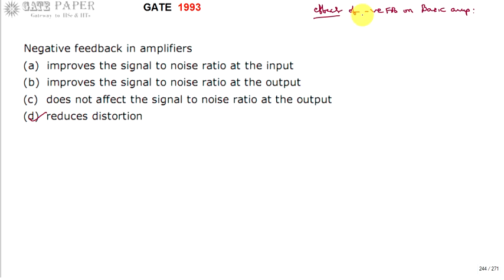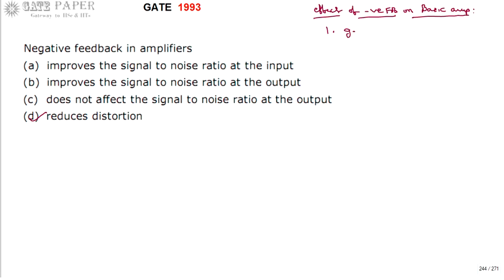An amplifier without feedback is treated as a basic amplifier, which always has disadvantages. To get ideal conditions, to get improvement in the basic amplifier, we use feedback. And we go for negative feedback in the case of amplifiers, positive feedback in the case of oscillators. Oscillators always use positive feedback and amplifiers use negative feedback. Now, effects of negative feedback.